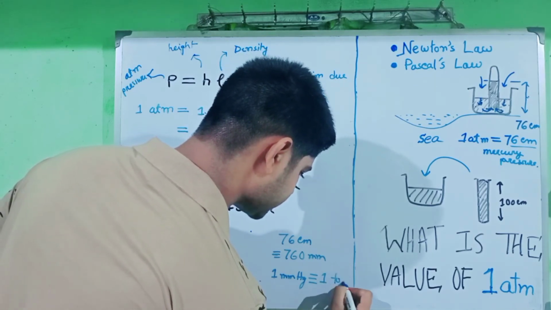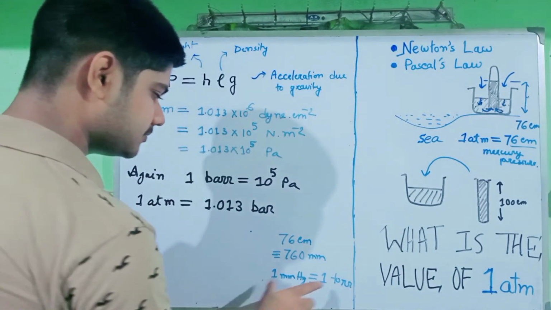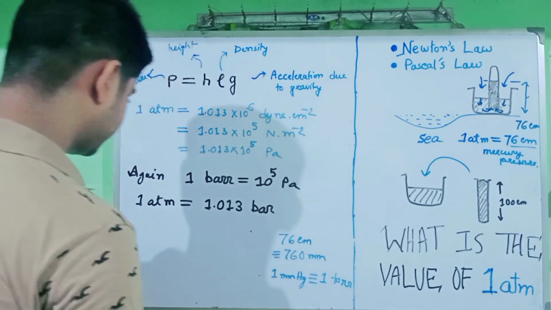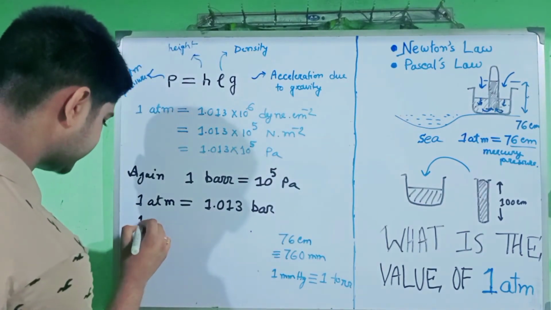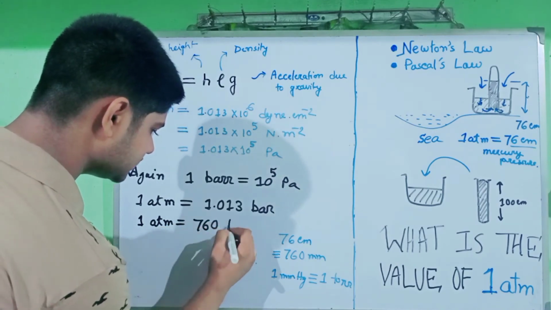So 760 millimeter mercury will exert 760 torr. So again we have 1 atmosphere equals 760 torr.